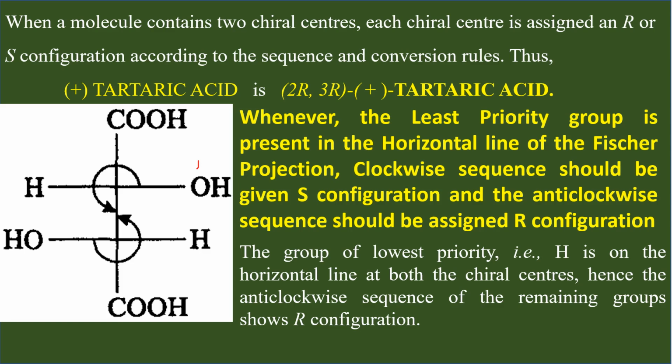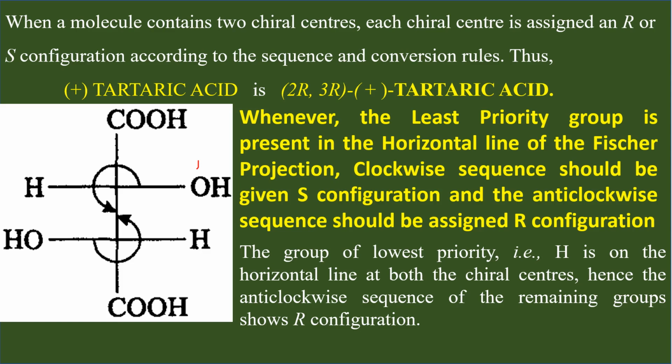Whereas this other carbon is connected to atoms that are the same at the first point. When the atoms connected to the chiral carbon atom are the same, you have to move to the next point of difference. Next to this carbon we have 3 oxygens on one side, but here we have 1 oxygen, 1 carbon and 1 hydrogen.